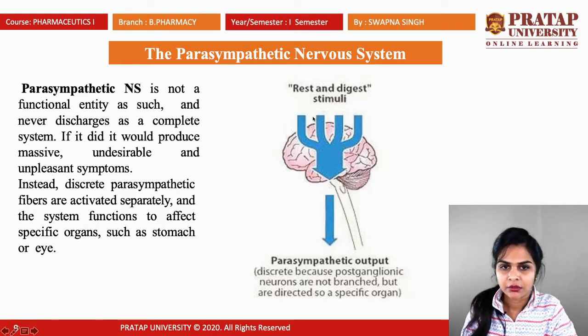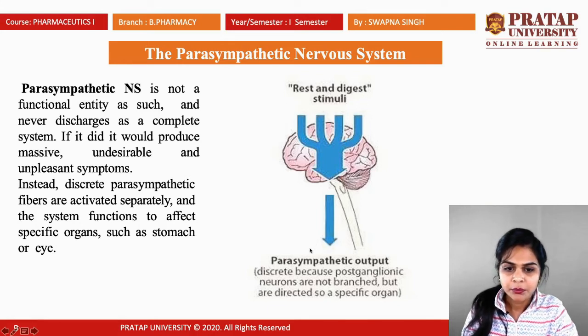The neurotransmitter is released from the parasympathetic nervous system. It is not a functional entity. Why? Because it is released in the rest or digestion condition. Okay, so the parasympathetic output is discrete because postganglionic neurons are not branched but are directed to a specific organ.